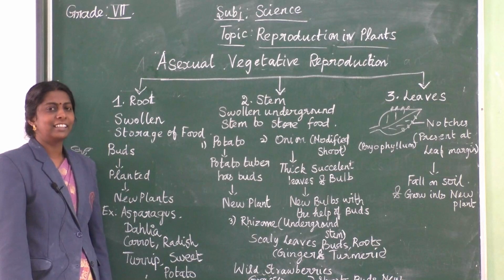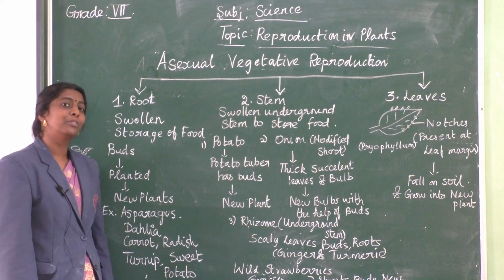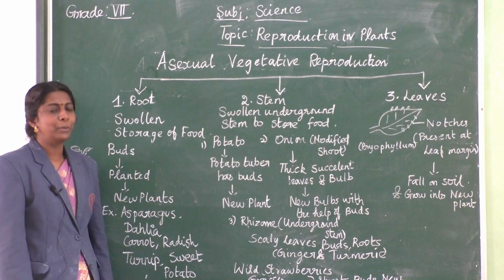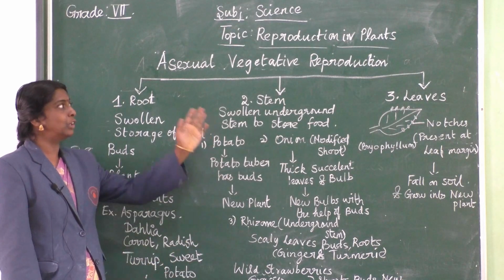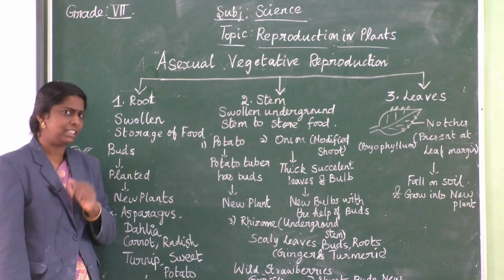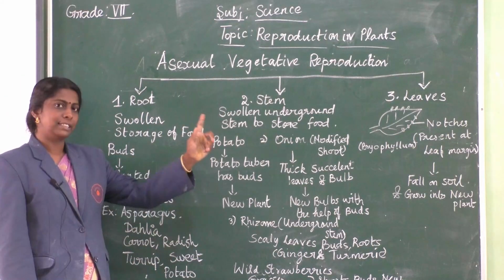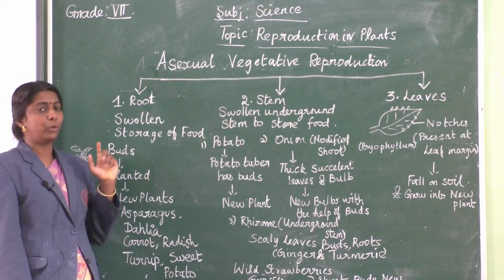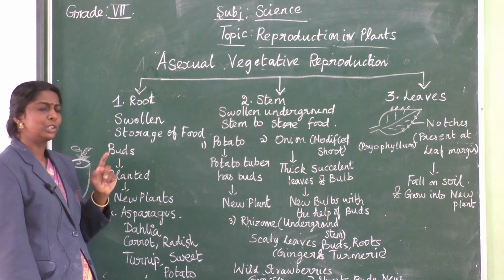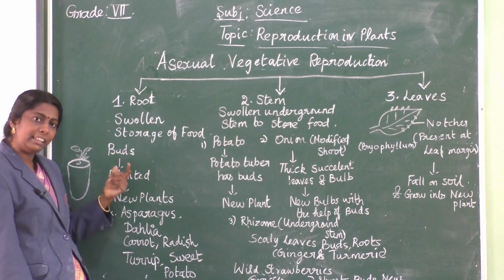Yes, students. Now we are going to see the fourth method, vegetative reproduction: asexual reproduction by means of vegetative parts, those are root, stem and leaves. We are going to see each in detail.